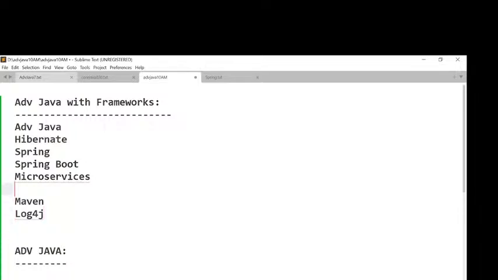log4j that we are going to understand. These two tools here we are going to understand, Maven and log4j. Depending on the requirement, I'm going to use either of these tools clearly. Right, sir. So this is advanced Java with the frameworks. This is a total thing here.